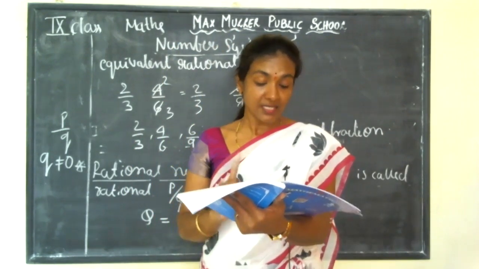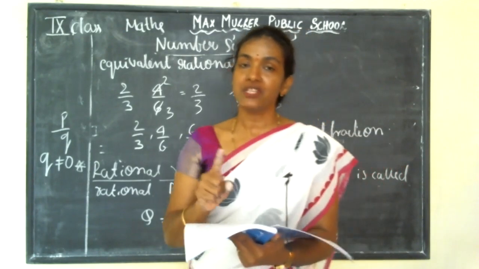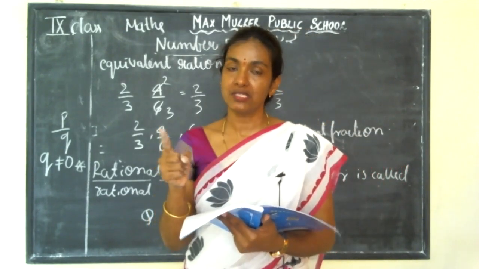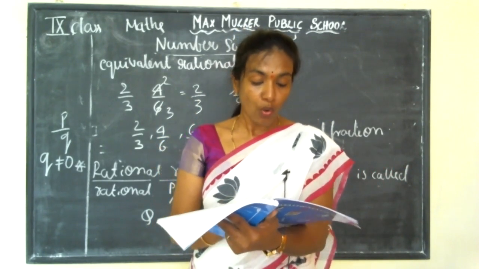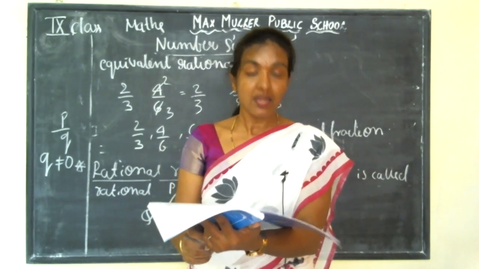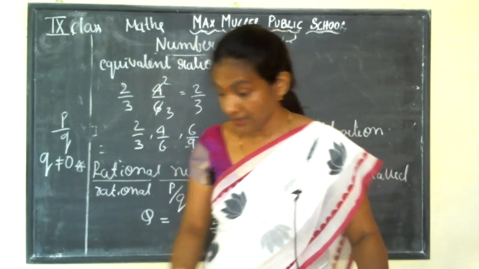Every whole number is a natural number. You need to say whether they are true or false. If it is false, you have to say the reason. Every whole number is a natural number. Is it true or wrong, children?